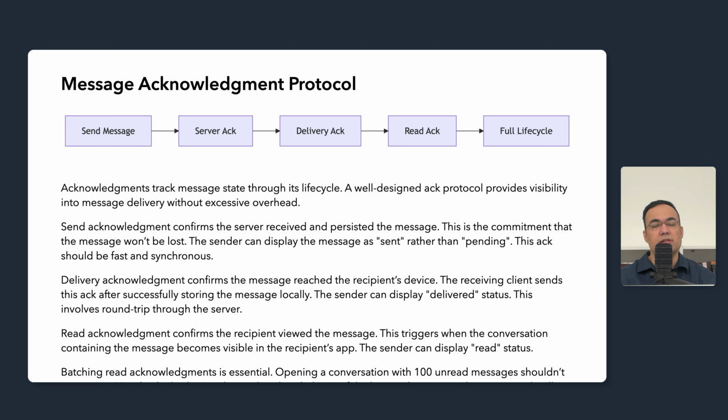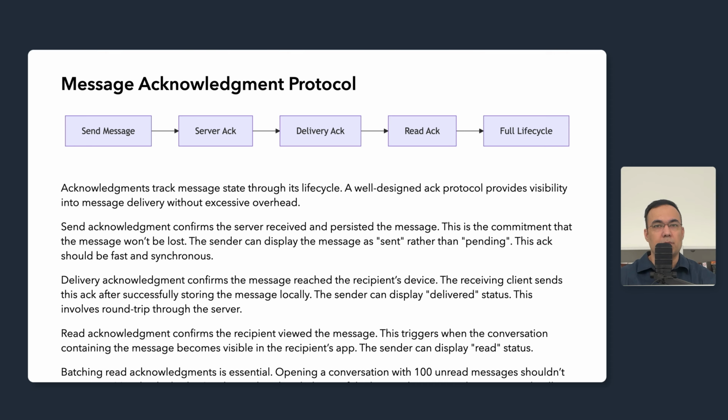Batching read acknowledgements is essential for efficiency. Opening a conversation with 100 unread messages should not generate 100 individual acknowledgements. Send a single acknowledgement with the ID of the most recent message read. The server will mark all messages up to that ID as read for the recipient.